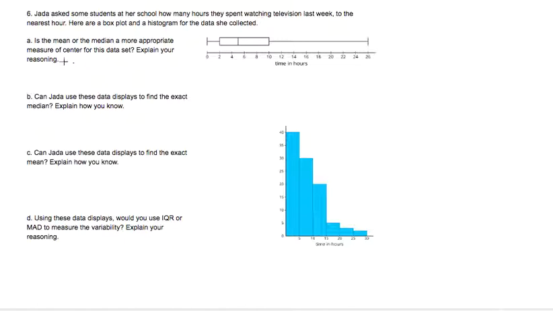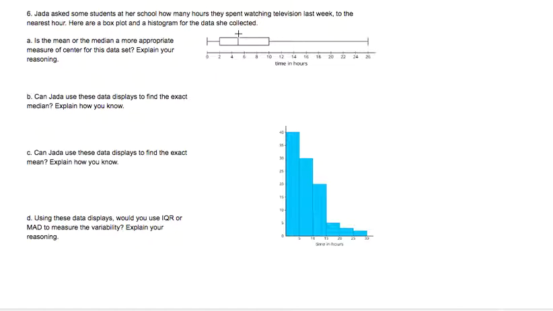Explain your reasoning. In this case here, because we see that most of the data, 75% of the data, is in between 0 and 10 hours. There might be only one or two students that are up here in the 20 hours range.